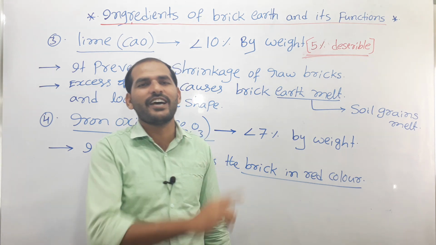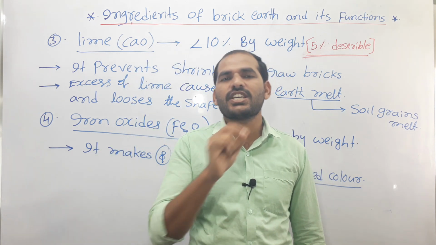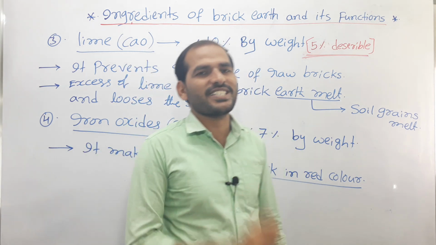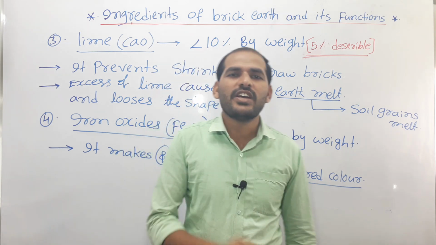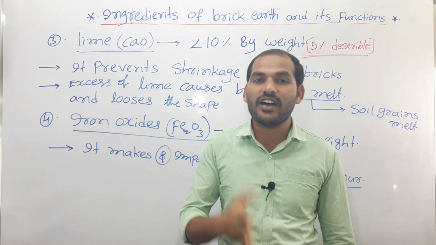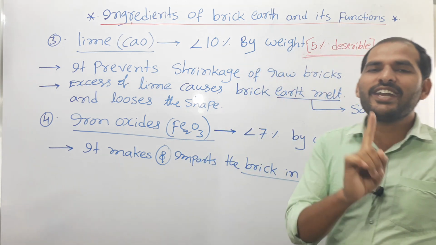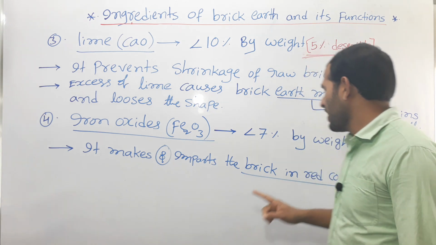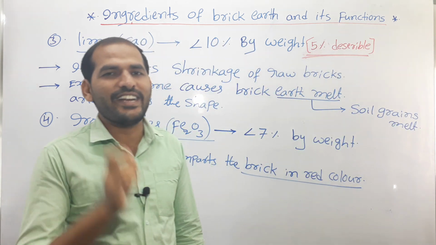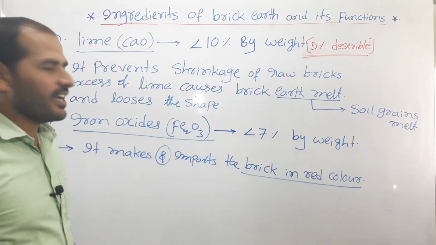In good brick earth there is less than 7% iron oxide, but its major function is converting the brick color into red, visible finally at the time of construction.